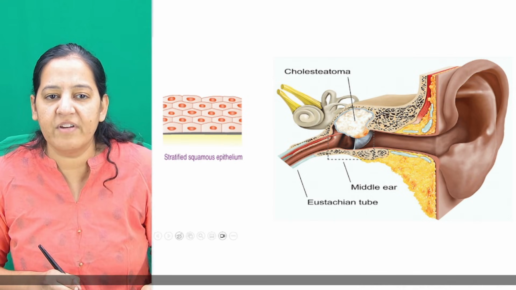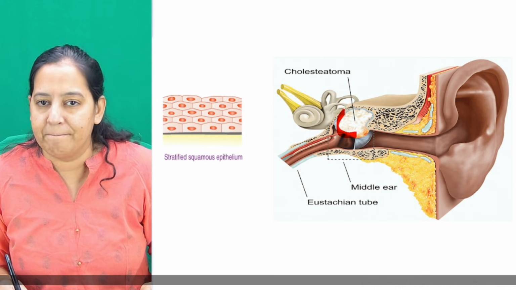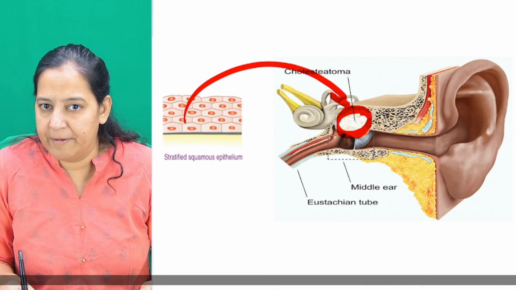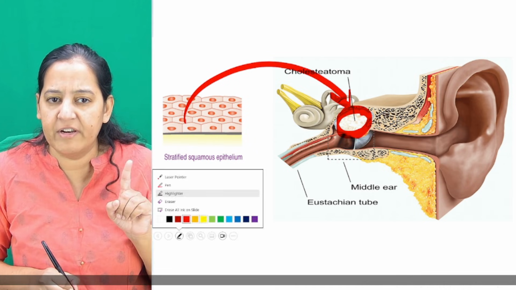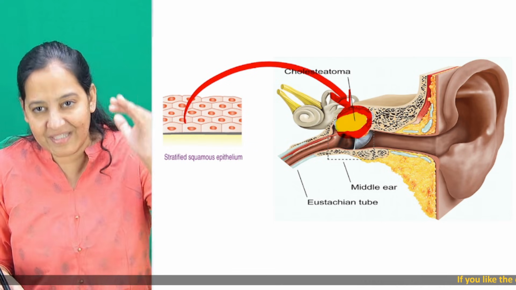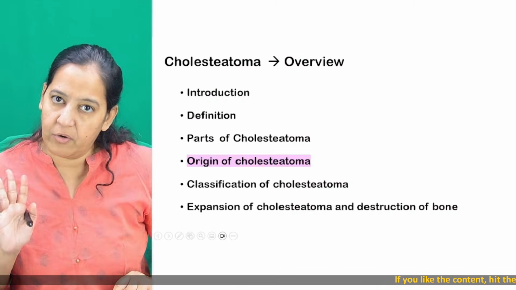Can you see in this diagram where is cholesteatoma? Appreciate, in this cholesteatoma, I will draw the outer matrix. This is the outer matrix, which is the squamous epithelia only. And I will draw a central mass, the keratin debris, which is laid by the outer matrix. So this is how we are drawing the cholesteatoma.